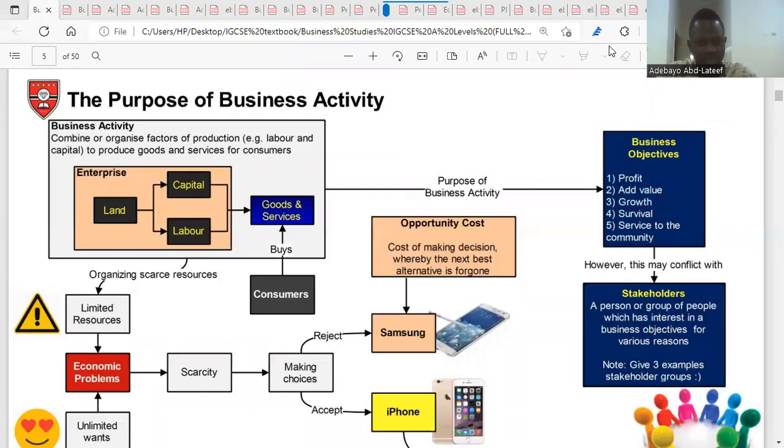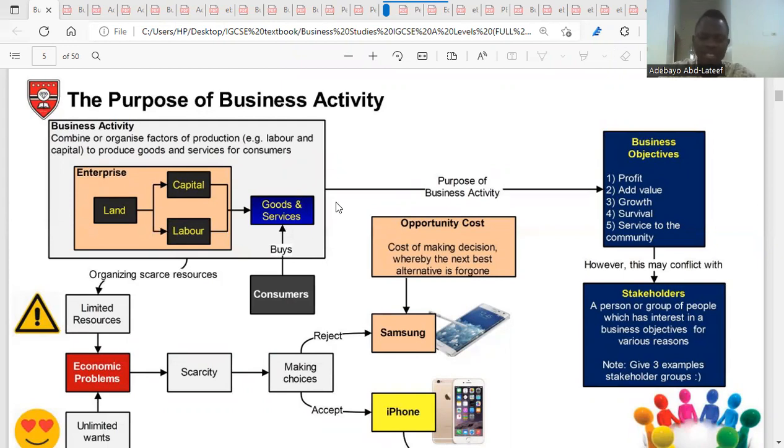Good day. The topic is business, the purpose of business activity. So when talking about the purpose of business activity, we're talking about reasons why a business is being set up. But before we go further, what's a business? A business is any activity that involves buying and selling of goods and services.